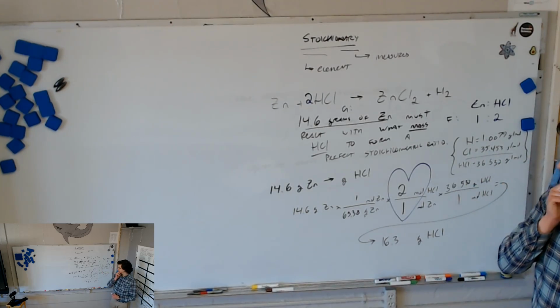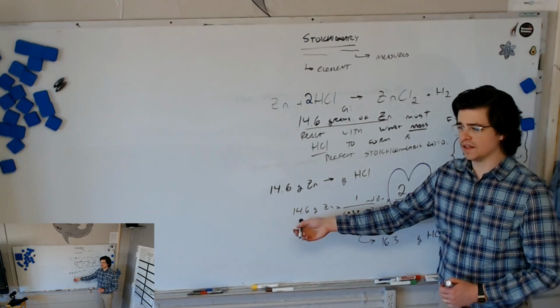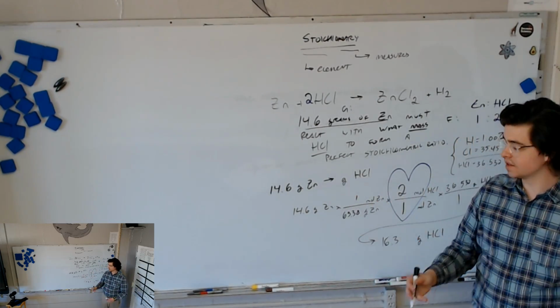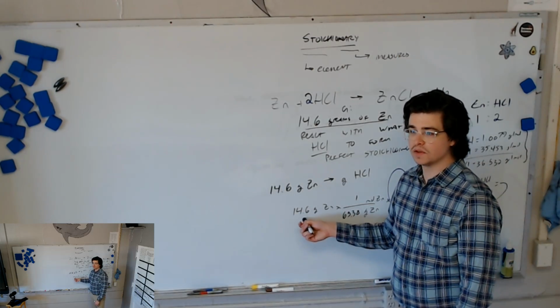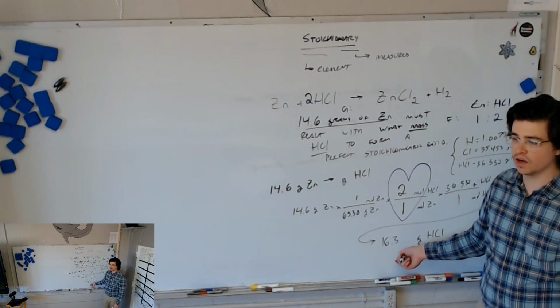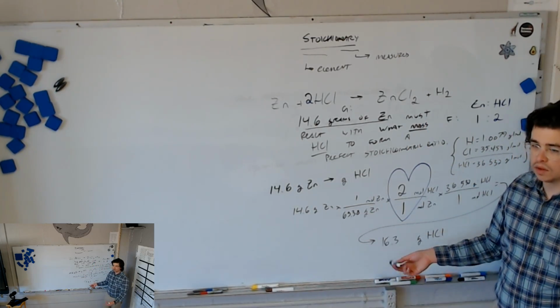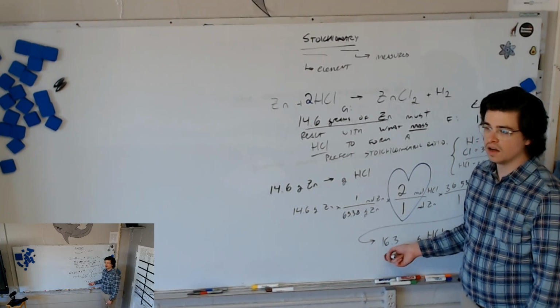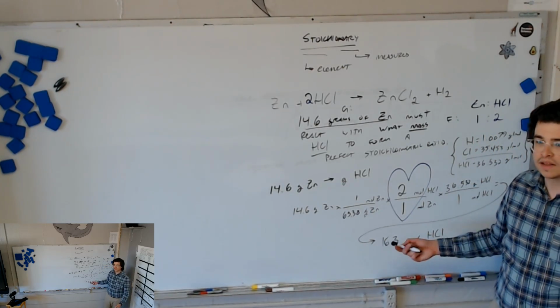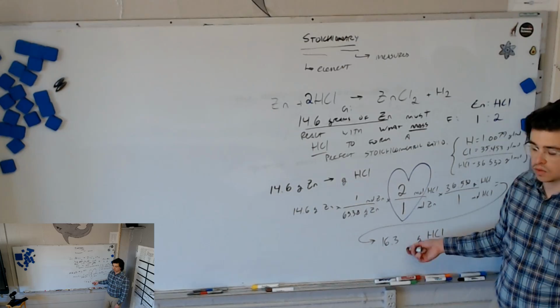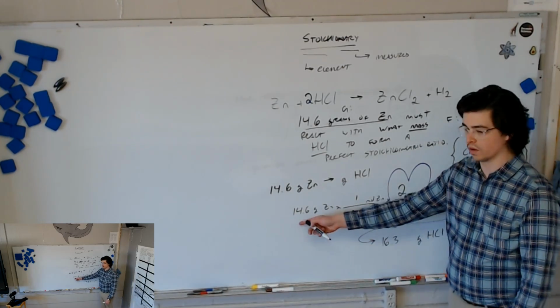Think to yourself, does it make sense, on a quantity scale, if I'm using about 15 grams of zinc to use about 16 grams of hydrochloric acid? Sure. What we're looking for is that if we get a number like 19,000 here, that's going to be out of bounds, right? That means we made a math error. So we're looking to make sure this is within the same order of magnitude as this.